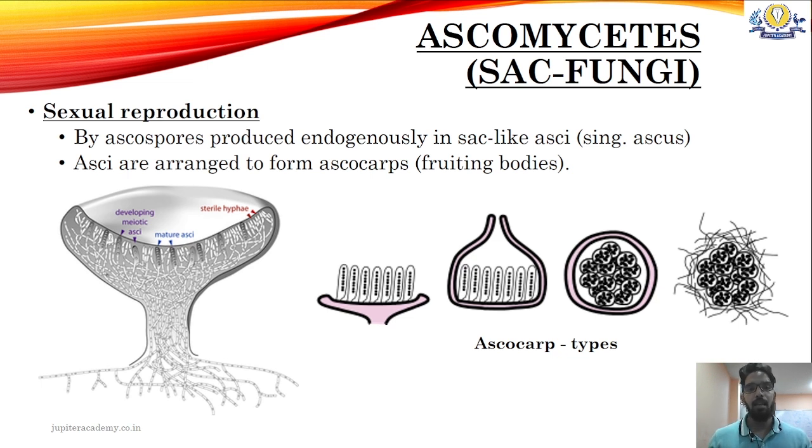singular. These asci can be arranged one beside the other and covered with a differently shaped body. Such bodies in which these asci are arranged are called fruiting bodies, and the body in this case is called an ascocarp, meaning a fruit which has ascus inside. There are different shapes of ascocarp as shown in the diagram.